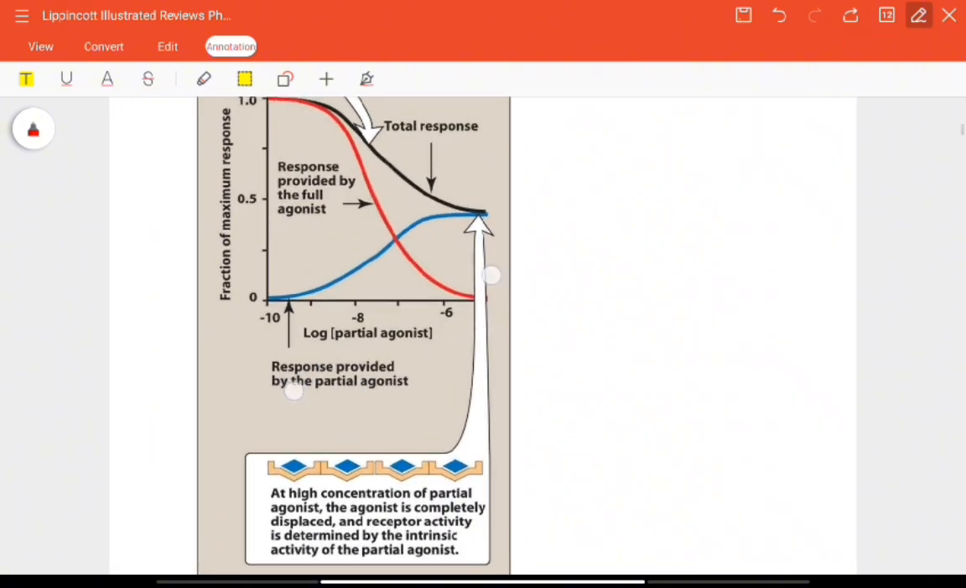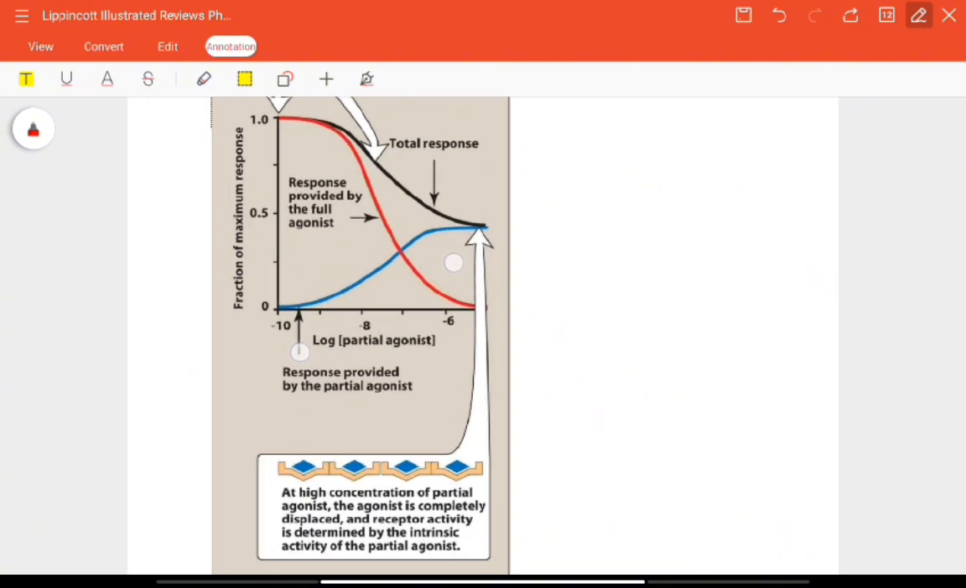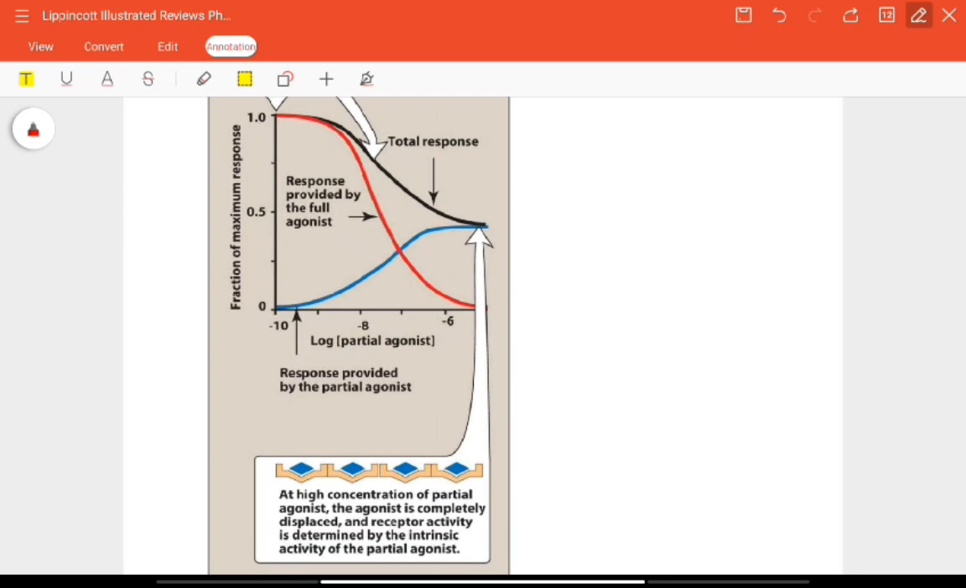We can have a look at this graph. It shows the fraction of the maximum response against the response provided by the partial agonist. The red line shows the full agonist, and black is the total response. This part is provided by the full agonist and this is provided by the partial agonist. At higher concentration of partial agonist, the full agonist is completely displaced and the receptor activity is determined by the intrinsic activity.